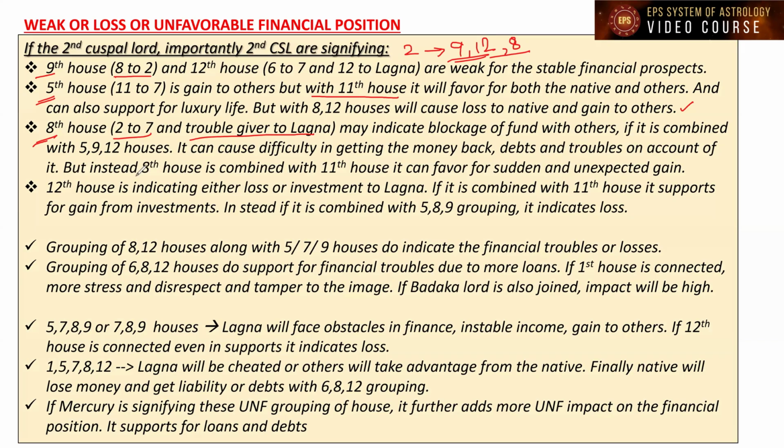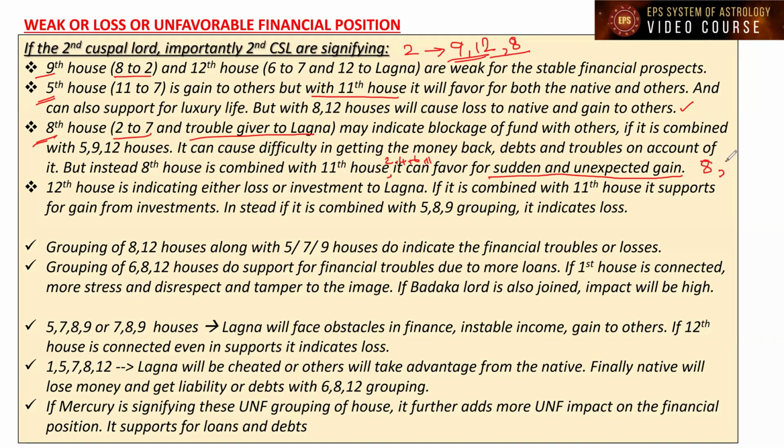But instead, if the 8th house is combined with the 11th house and other favorable houses, suppose the second house and the fourth house, sixth house are all joining hands along with that 11, and the eighth house is connected to that, it can favor sudden or unexpected gain. 8 means unexpected.